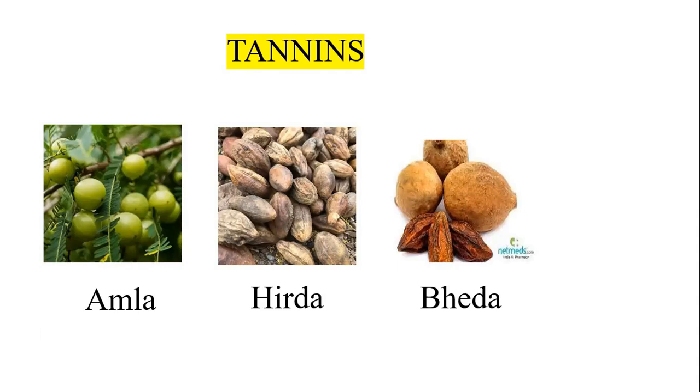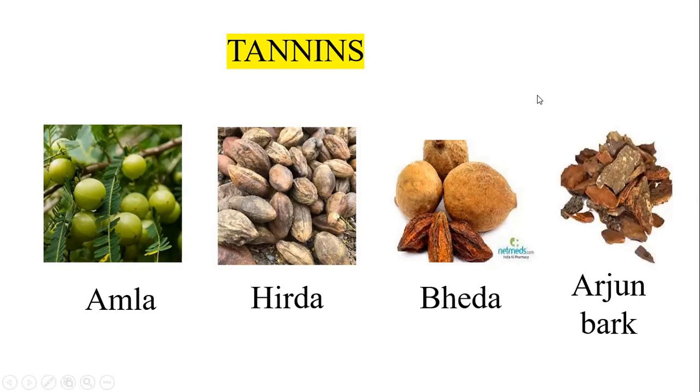Some leaves, such as eucalyptus leaves, and bark also. Most all the bark shows the presence of the tannins. For example, arjuna bark, neem bark, or any type of plant which has a bark portion shows the presence of tannin, and this property is observed in the case of these particular drugs.